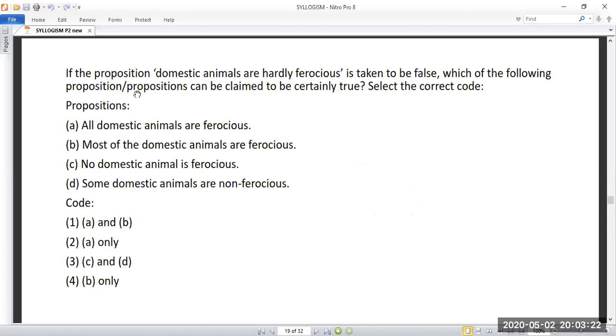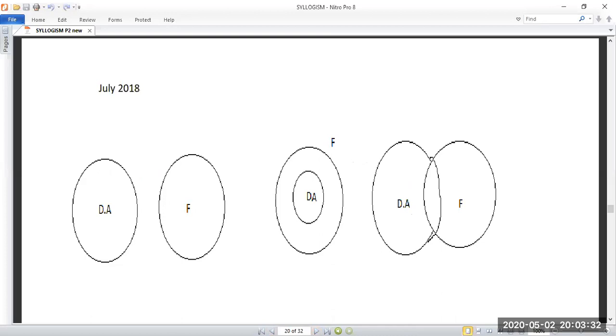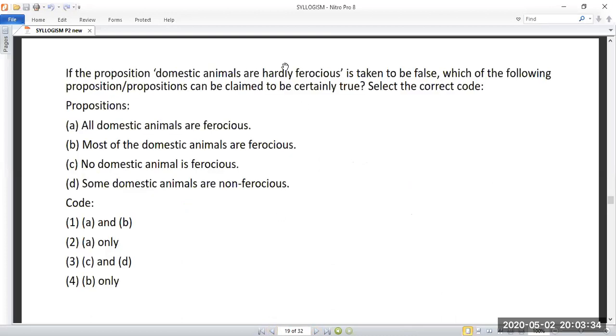This is a tricky question, so solve this one. Domestic animals are hardly ferocious. And this question was asked in July 2018. So some domestic animals are hardly ferocious. So the term hardly is very important. How we have to take it: some domestic animals are not ferocious. So this is a some-not type.